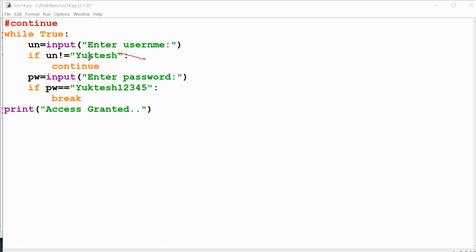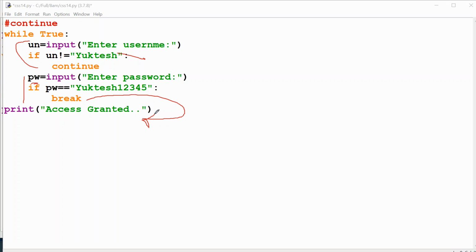If it is not Yuktesh, continue means these further statements will not get executed, and it will ask the username again. Whenever the user has given the username as Yuktesh, the if condition fails and it will come to this line and ask for the password. If the password is correct, the same Yuktesh12345, then break comes out of the loop and goes to the print statement, access granted.